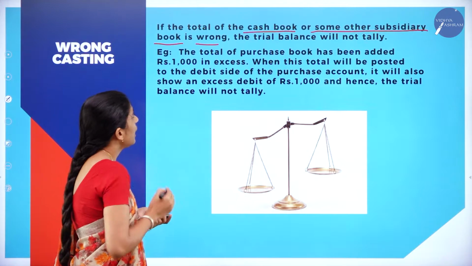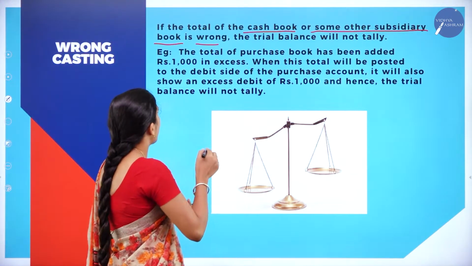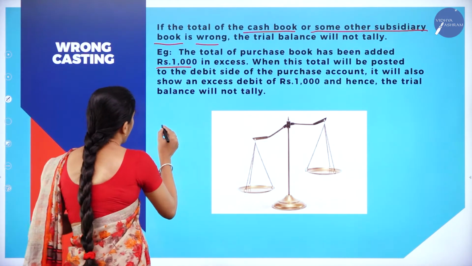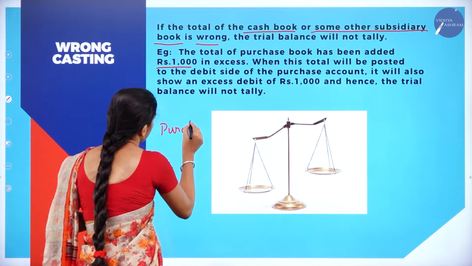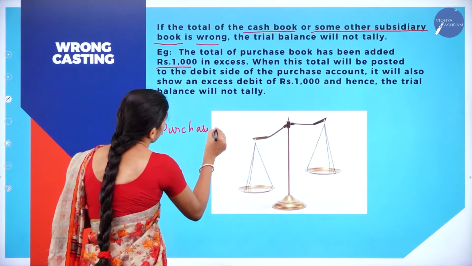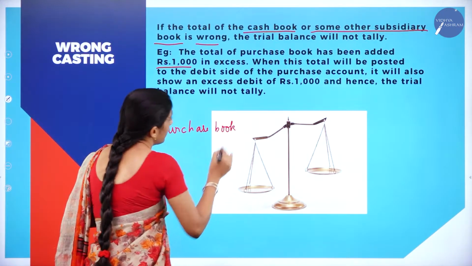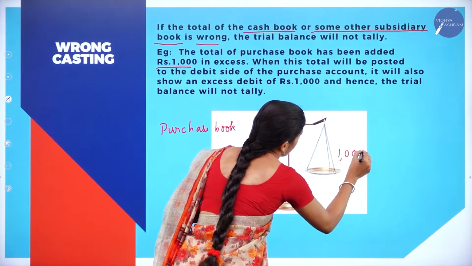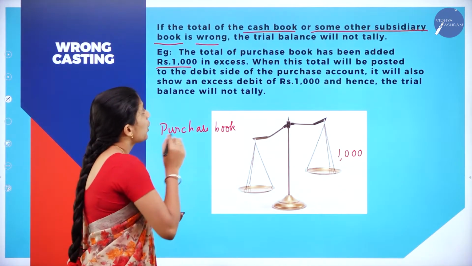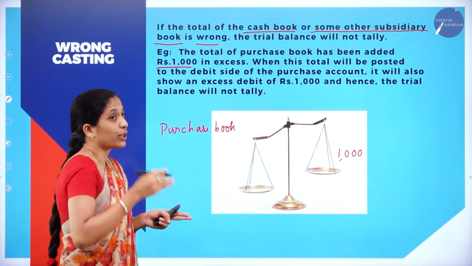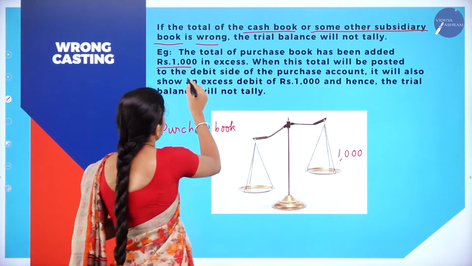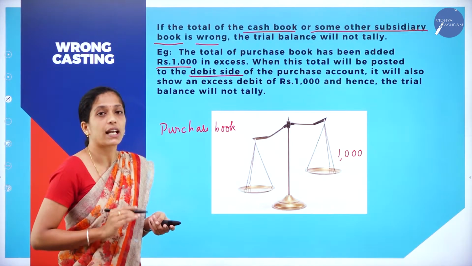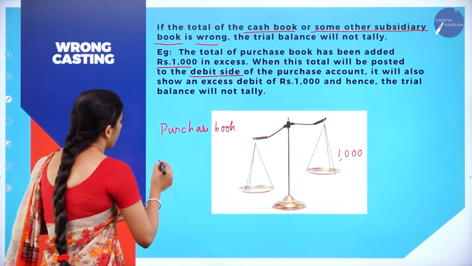Go through the example. The total of the purchase book has been added rupees 1000 in excess. While preparing the purchase book, it is showing 1000 excess. When this total is posted to the debit side of the purchase account, so how are we going to record the purchases account in your trial balance?